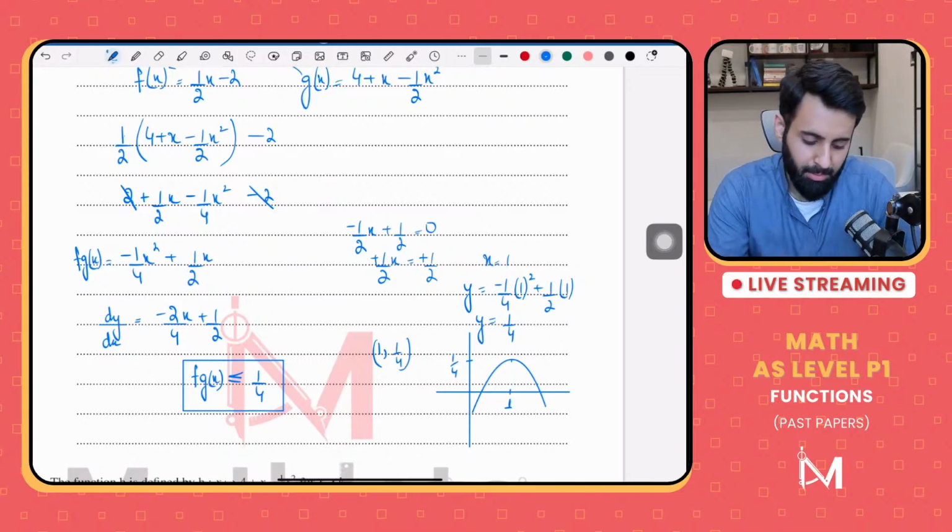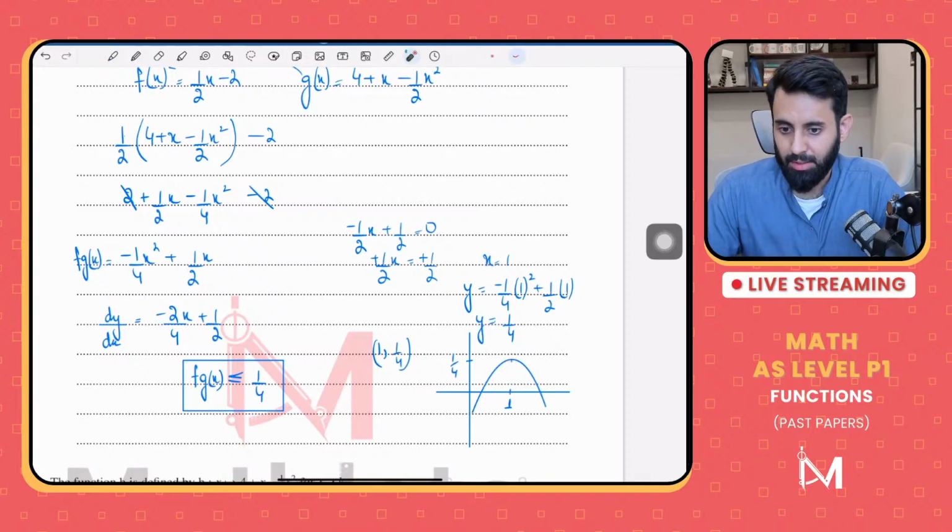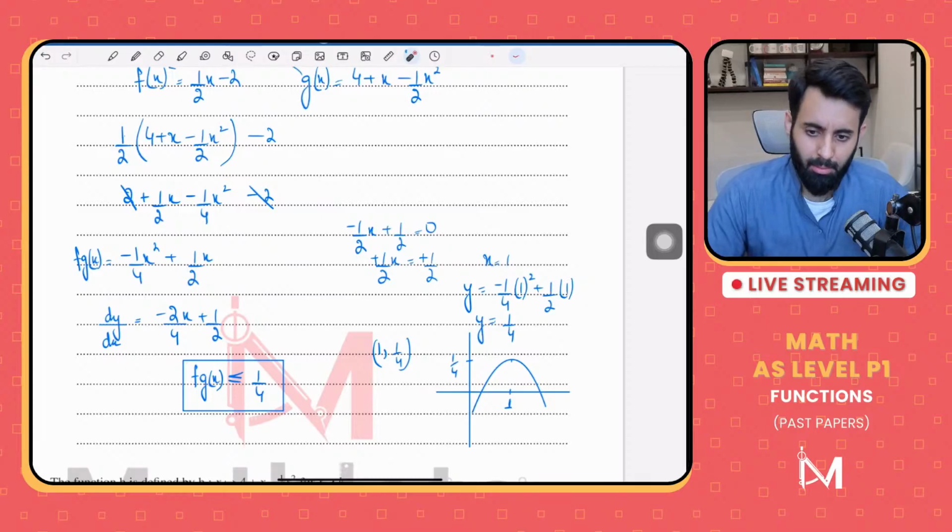Since it's a maximum curve, that means this is the maximum point and every other point will be less than this point. So in coordinate geometry, is it necessary? Yes, it's best that you write down the formula and then do it.